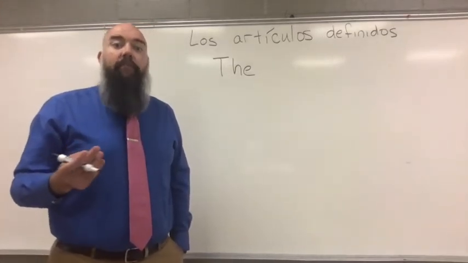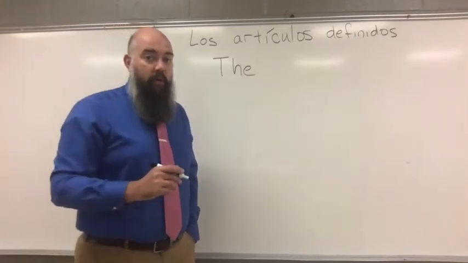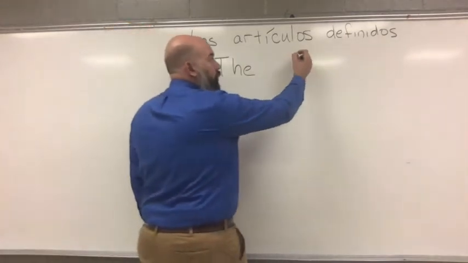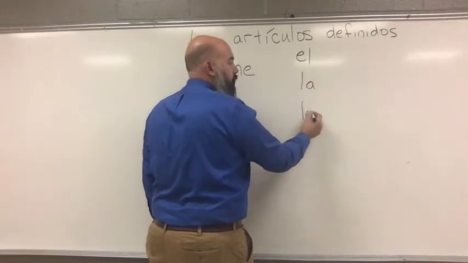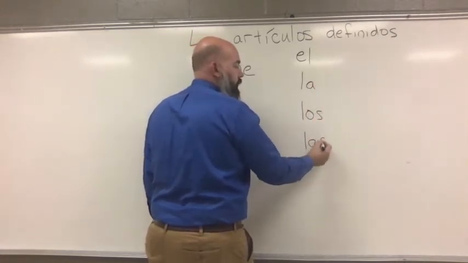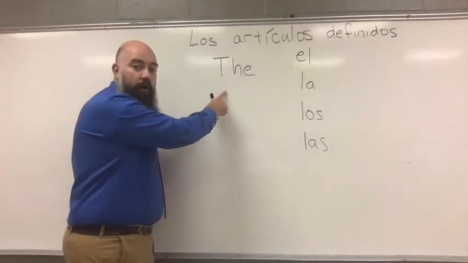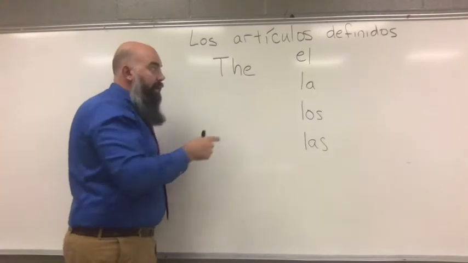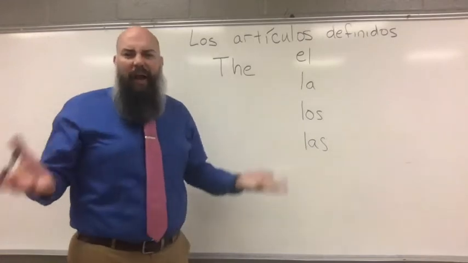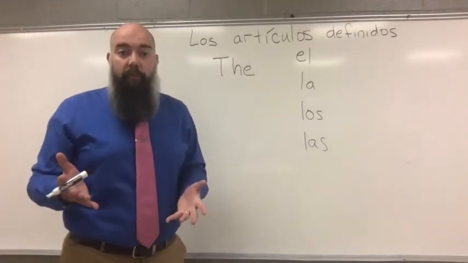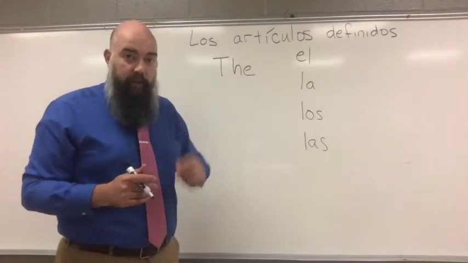Spanish, however, has a little bit more than just one. They have four definite articles. And these definite articles are el, la, los, and las. So, where English has one, Spanish has four. And yes, every word means the same thing. It all means the. So why are there four of them? Well, there are four of them because there are different situations that would call for each one. Let's take a look at them.